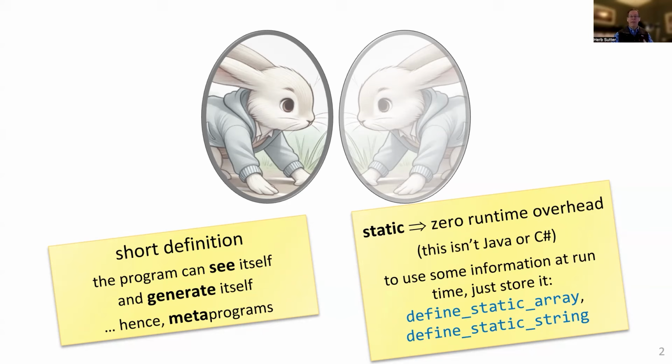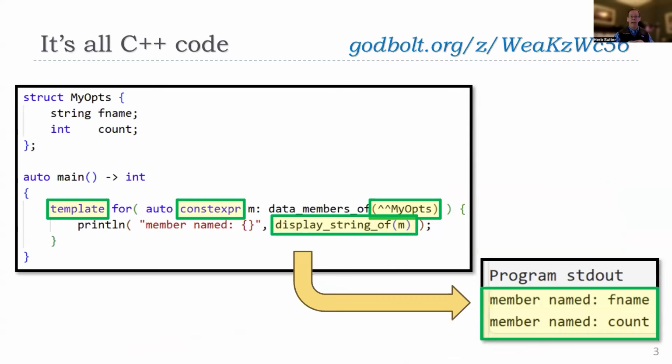So let me just give a taste of what is possible. You'll notice that there are Godbolt links to most of these things I'm going to show you. I'm going to go through them fairly quickly because the idea is to get the flavor for them. I will provide these slides to Hannah so that you will have them, and you can look in detail at the Godbolt links to see what the code does and also try tweaking it yourself.